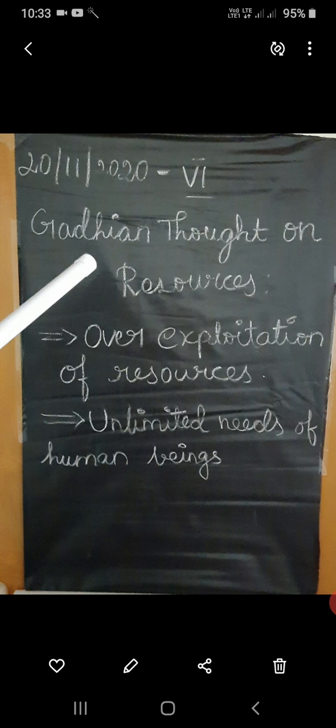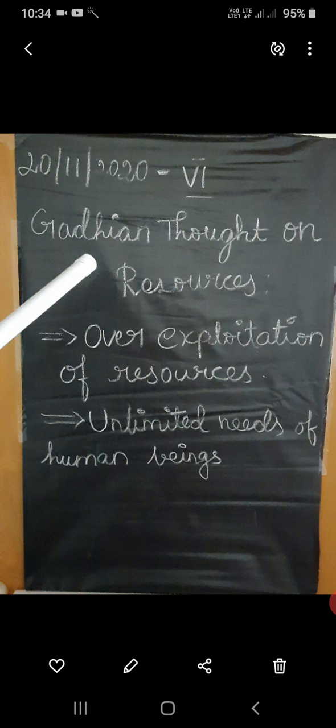And then Gandhian thought of resource. Some of Gandhiji's thoughts on resources are here. First, Gandhi's thought is that resources are only for human needs, but not for human greed. We have to understand that resources are only for human needs, not for greed.